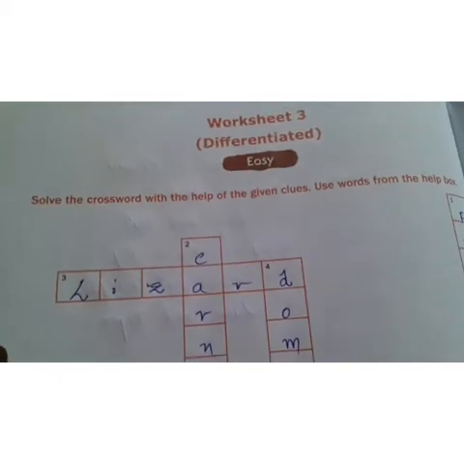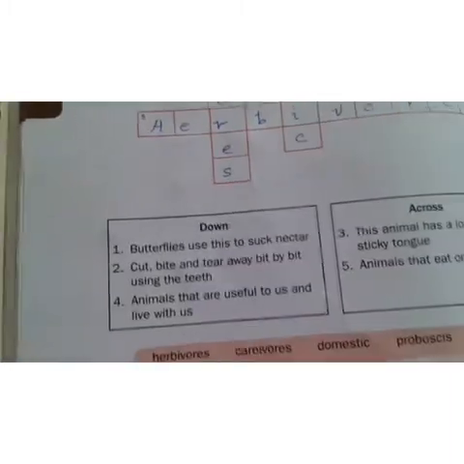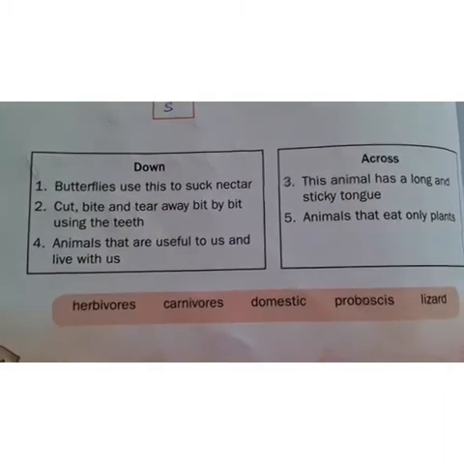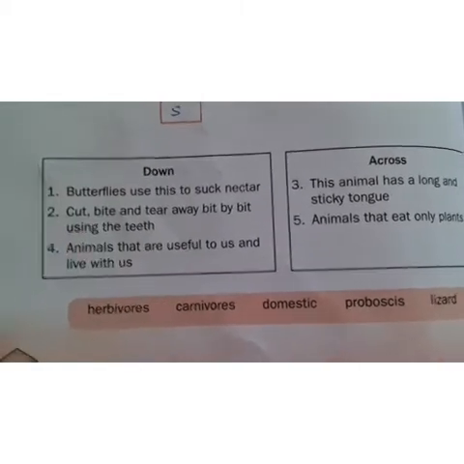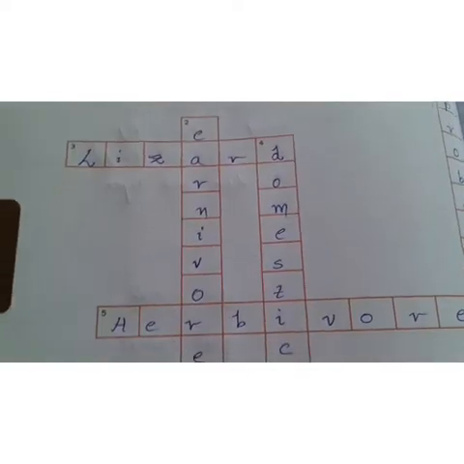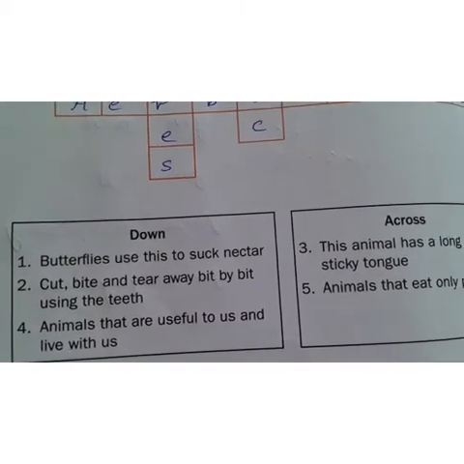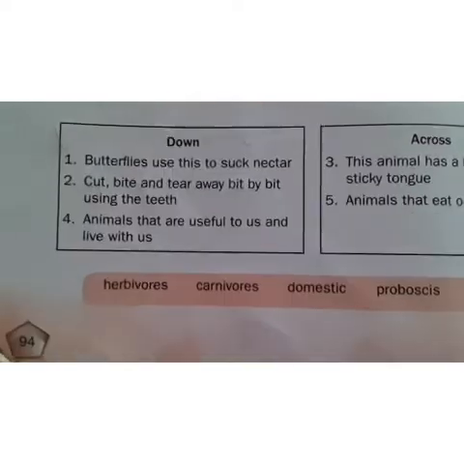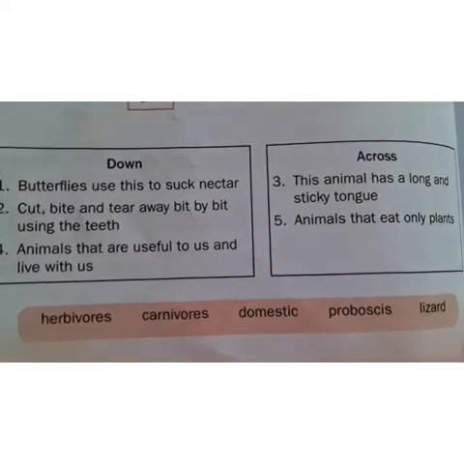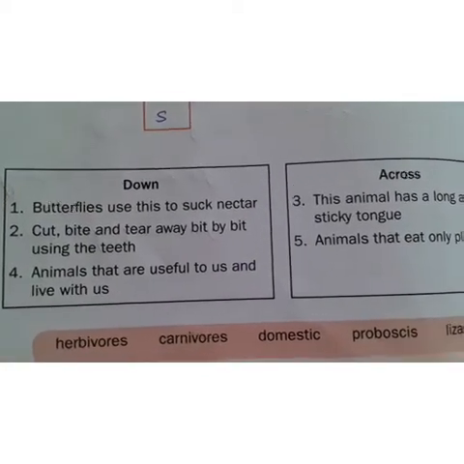Now coming to the worksheet 3, differentiated easy level. Solve the crossword with the help of the given clues. Use words from the help box. See here some of the clues they given, and also down and across also is there. So you have to use the clue words and you have to write in this puzzle box. For example, see the first one, butterflies use this to suck nectar. What they will use? Proboscis. What is the spelling of proboscis?